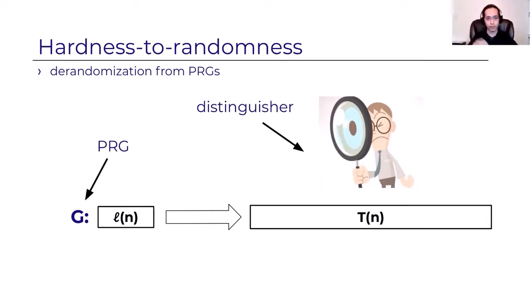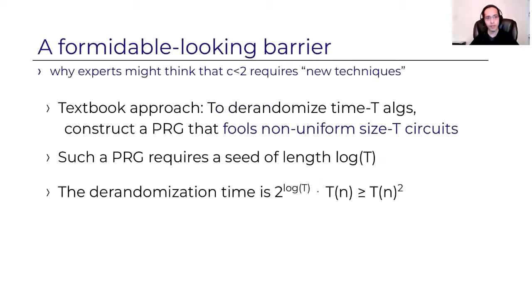There's a PRG G that gets a small seed of length L(n), and it maps it to a large string of length T(n) that fools all distinguishers and that can be used for derandomization. We will enumerate over all seeds instead of choosing a random T-bit string. And the textbook approach to do this yields a formidable looking barrier, something that seems very hard to get across.